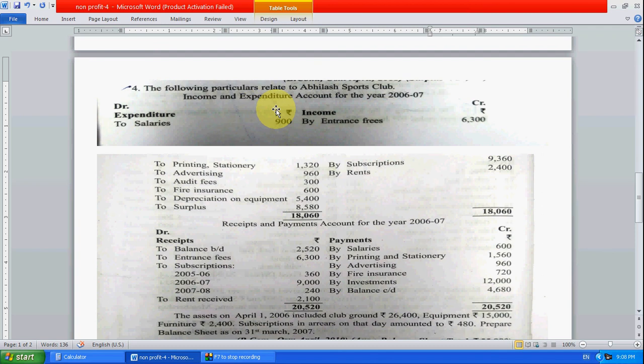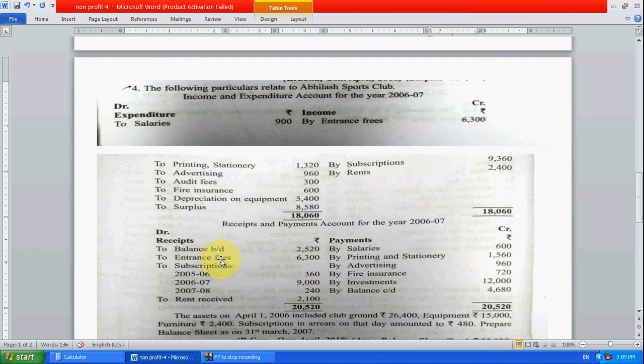Income expenditure account means profit and loss account. In the income expenditure account we will take all the entries related to the current year only. But in the receipt and payment account, whether it is last year, current year or next year, we will take all the entries because it's a cash ledger. Whatever we receive we will take, whatever we pay we will take. It doesn't care about the years.